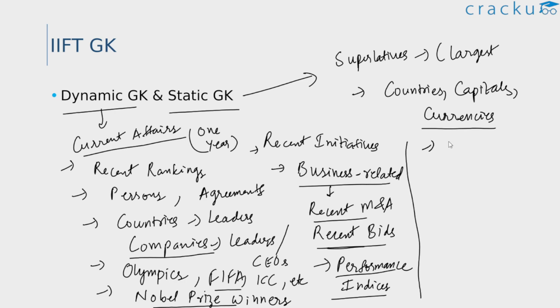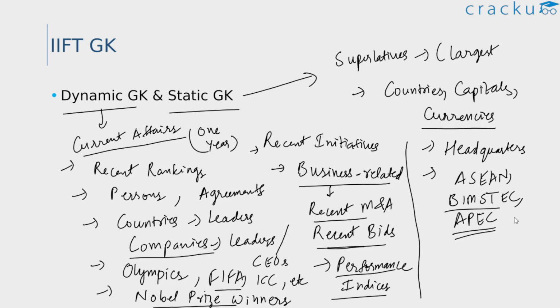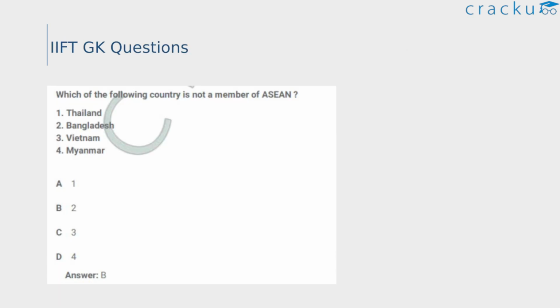And also do read about the international organizations, their headquarters, and also members of organizations such as the SAARC or ASEAN, BIMSTEC or the Asia Pacific Economic Cooperation. So the intergovernmental forums like these is another important topic from which the questions can appear. For example, this was the question asked on ASEAN, that is the Association of Southeast Asian Nations. So this was the question from IIFT 2021 exam. So which of the following country is not a member of the Association of Southeast Asian Nations? And the answer is B, Bangladesh.